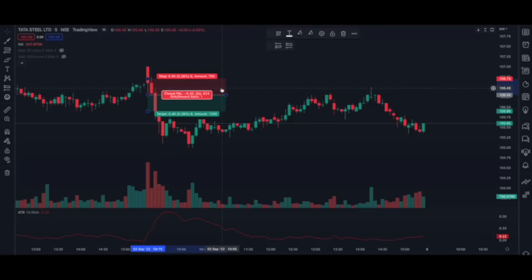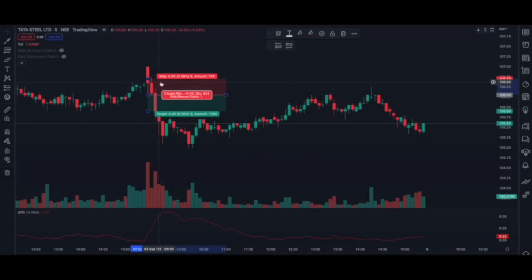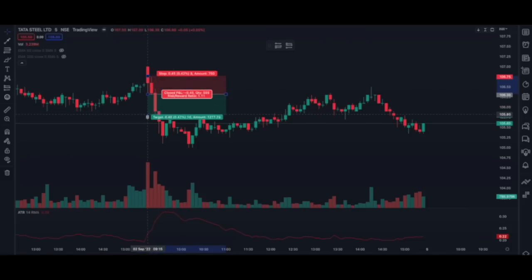Now traders, this is how you will place your stop loss if you're trading on a 5 minutes time frame. What you will do is check the first candle's ATR level. You can see that the ATR here is 0.23. So you need to multiply that by 2. 0.23 multiplied by 2 is 0.46. So that will be our stop loss level. See, this is our stop loss, 0.46, and our risk to reward is 1:1.5.